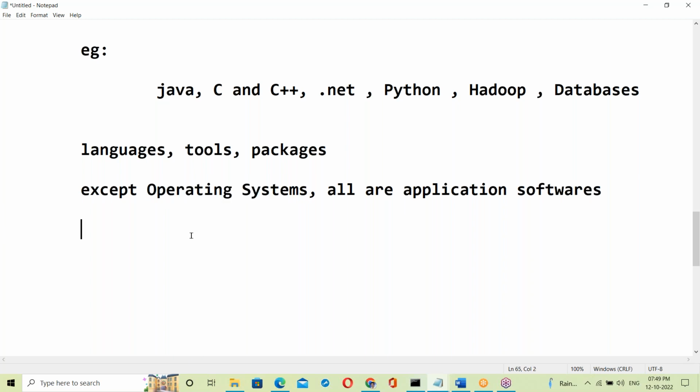Can you tell me some operating systems? What are the operating systems we are using? Windows. Okay, fine.